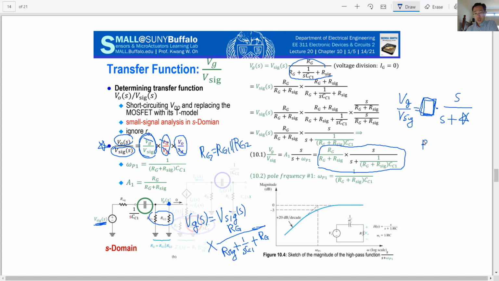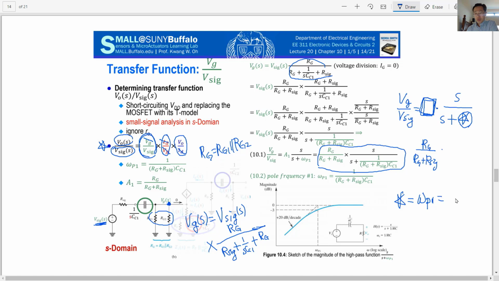That will be RG divided by RG plus R signal. If you simplify this equation, the something in the end will be the frequency information, which we call the special pole 1 frequency, omega p1.